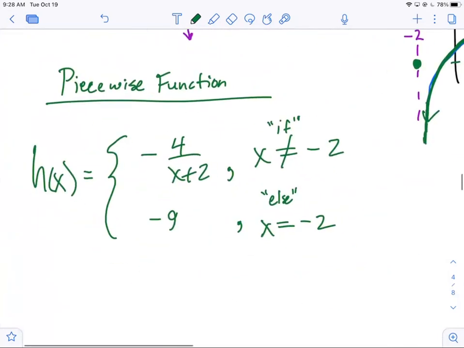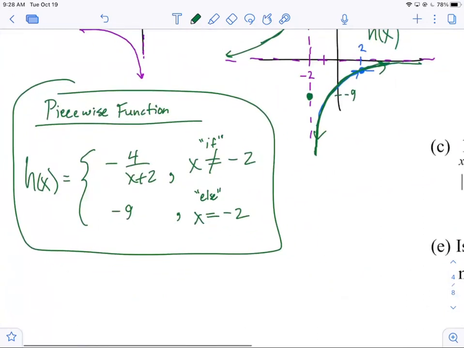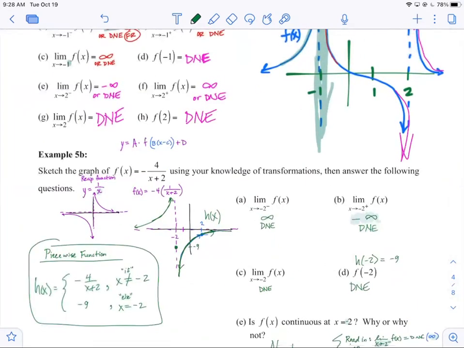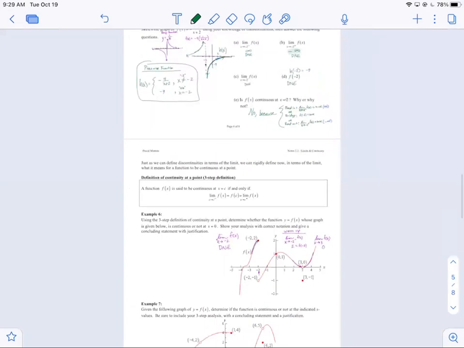All right, note to self, recraft this question next year to include a piecewise option for h and roll with it at +2. Do one at -2, do one at +2. We call that the Aiden clause, right? Making lemonade out of lemons, right? There you go. Oh, every year we can relate it to the 2021 Astros game 3 of the ALCS. Is it first one to 4 or first one to 3? It's best of 7, so first to 4. There you go. That's math right there. So Red Sox are up 2-1. All right.